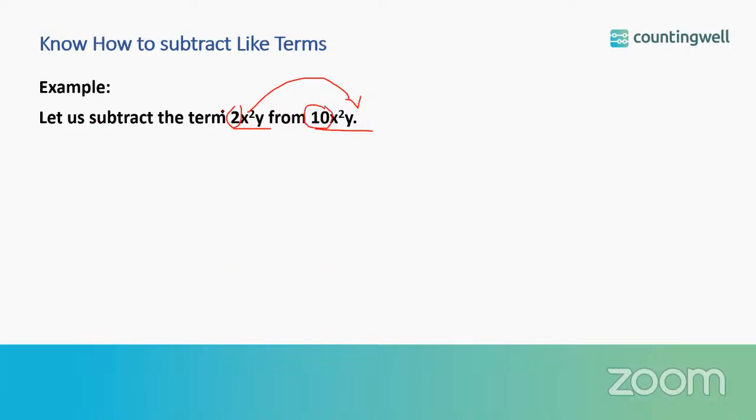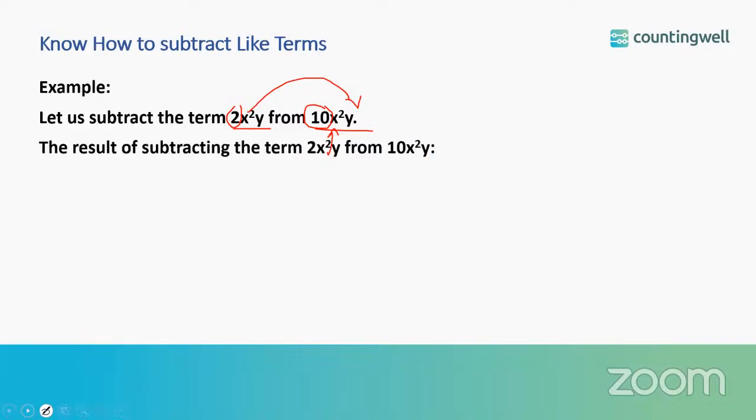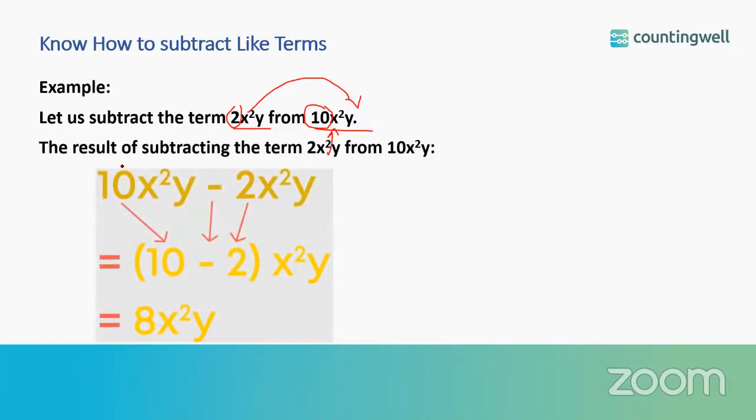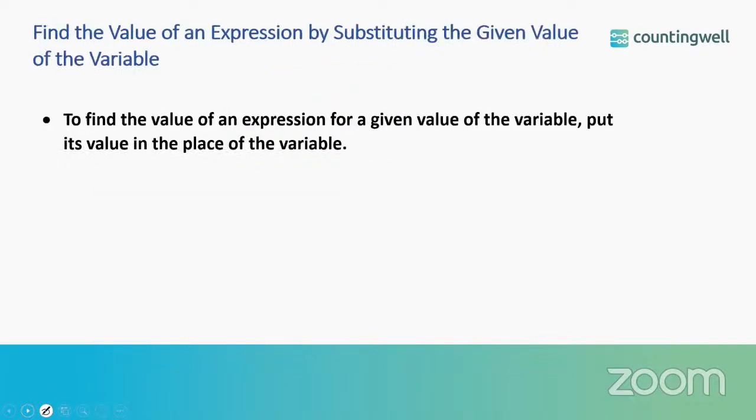So what we are going to subtract? We are going to subtract 2x square y from 10x square y. So we have to write 10x square y minus 2x square y. Correct? So 10x square y minus 2x square y. The difference of numerical coefficients is 8, and then we are going to write x square y as it is.